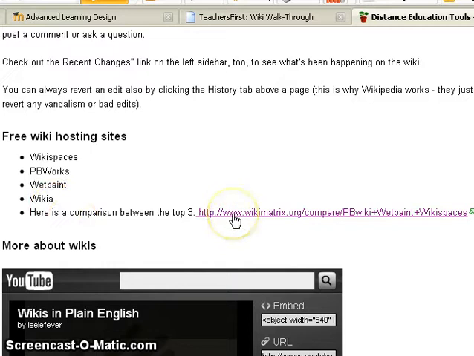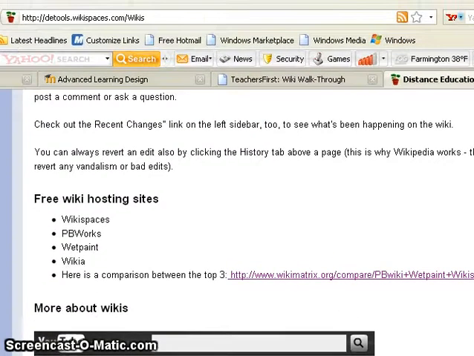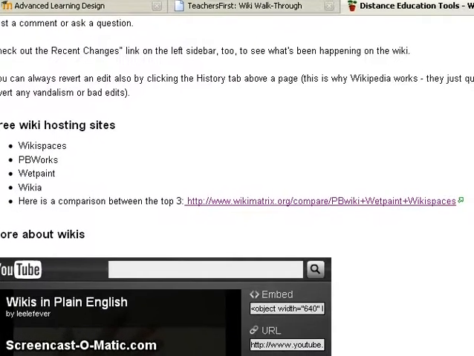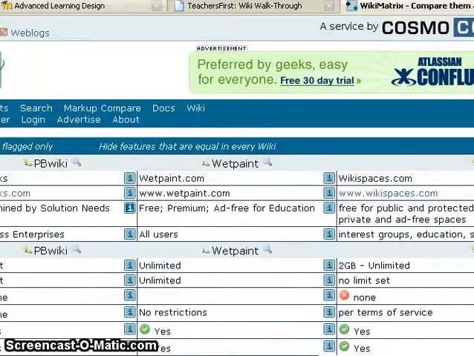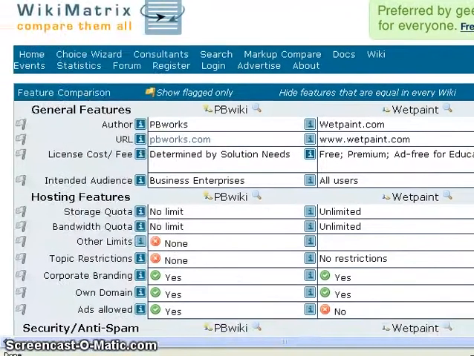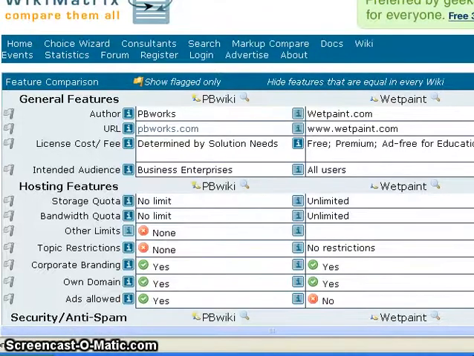Now if you click on the link that we find here, and let me take one moment and slide this screen up here to show you that at http colon two forward slashes dtools at wikispaces.com/wiki is where I found this information. And I love this particular chart here because it gives a comparison between the top 3 sites that we were just discussing right here. Let me move the screen over for you again. And as you're looking here, there are two particular ones.